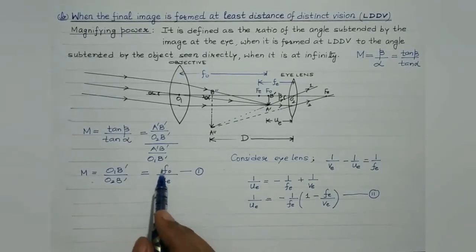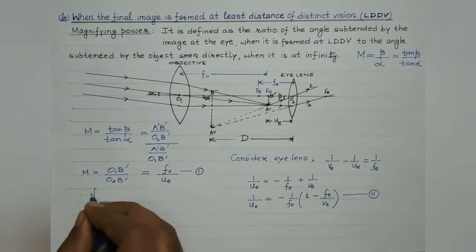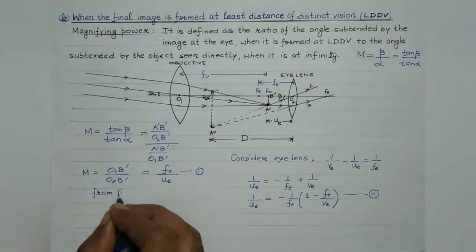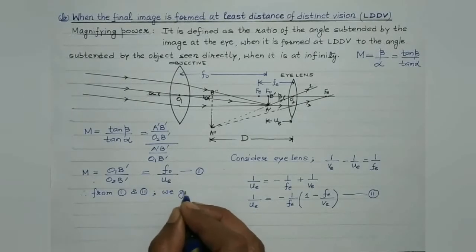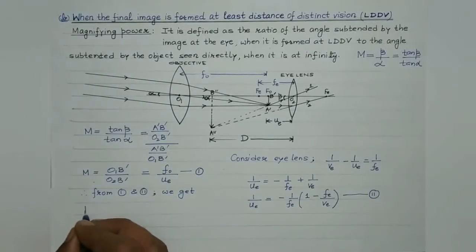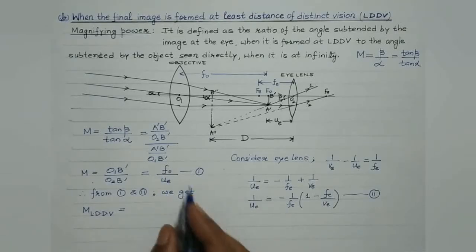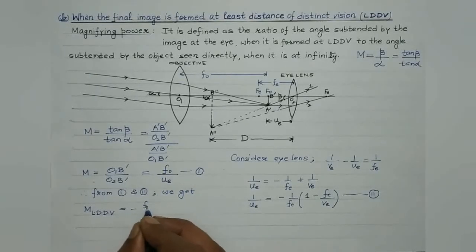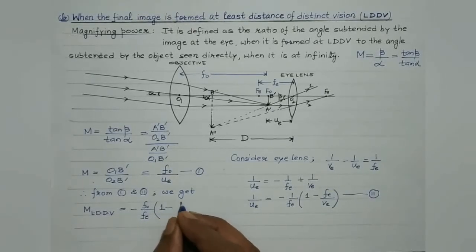Now simply substitute the value 1 by UE from equation 2 in equation 1. Therefore, from 1 and 2 we get the magnifying power or the angular magnification when the final image is formed at LDDV. It's given by, substitute the value 1 by UE over here. So we get minus F0 over FE, 1 minus FE by VE.